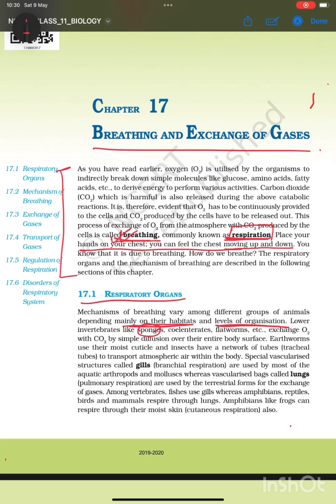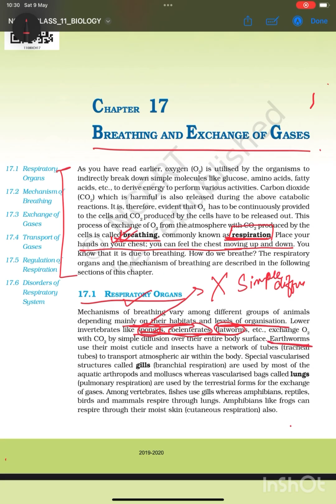Lower animals such as sponges, coelenterates and flatworms do not have any kind of respiratory organs. They exchange their gases through simple diffusion. So these organisms use the process of simple diffusion for the transport of gases in their body.